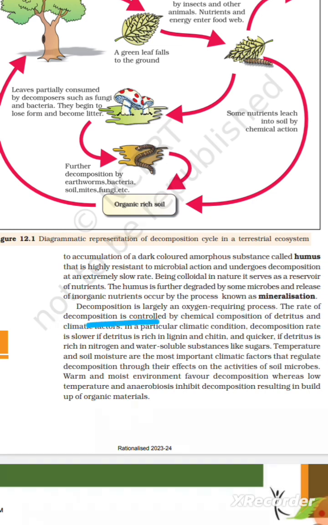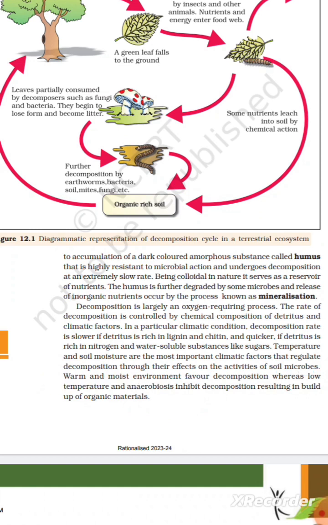The rate of decomposition is controlled by the chemical composition of detritus and climatic factors. In a particular climatic condition, decomposition is slower if detritus is rich in lignin and chitin, and quicker if detritus is rich in nitrogen and water-soluble substances like sugars. Temperature and soil moisture are the most important climatic factors that regulate decomposition through their effect on the activities of soil microbes.